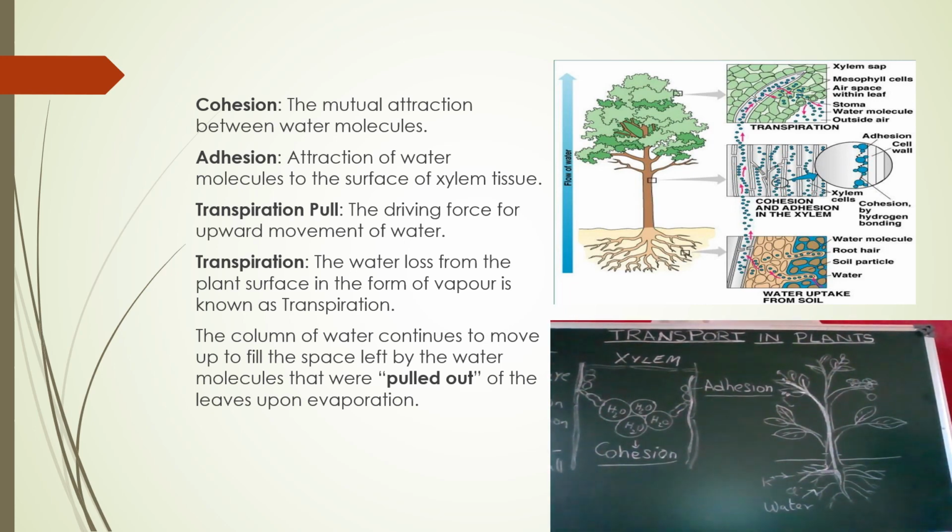Because of the pull, this water is collected into all the leaves, and from the leaves to the mesophyll cells, and from the mesophyll cells to the stoma, where the water molecules evaporate in the form of water vapor. This process is called the transpiration pull. Due to this transpiration pull only, the continuous flow of water takes place, and this is nothing but the ascent of sap.